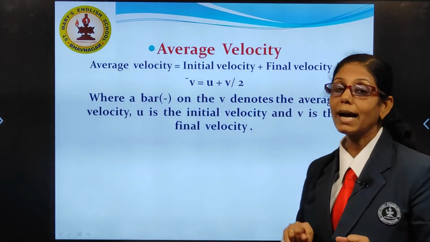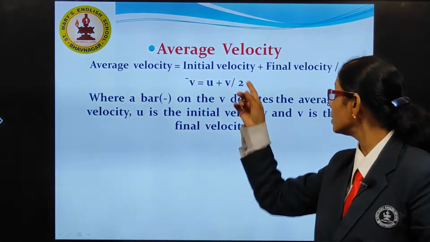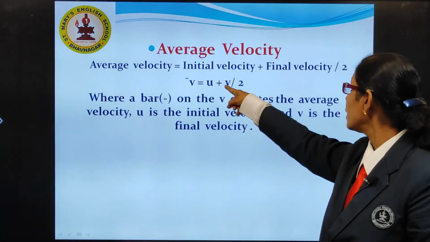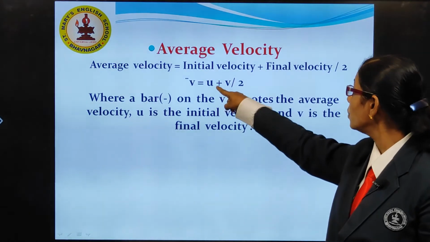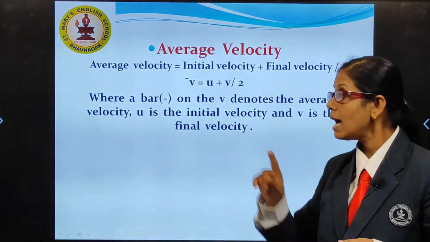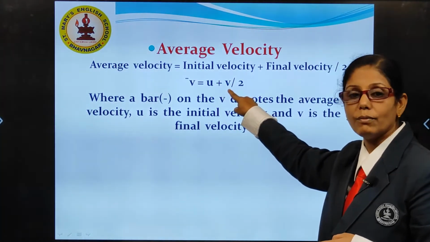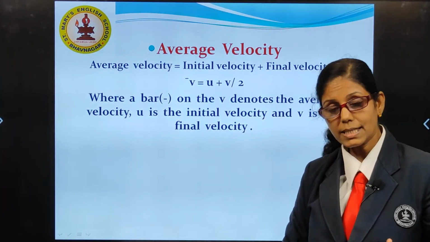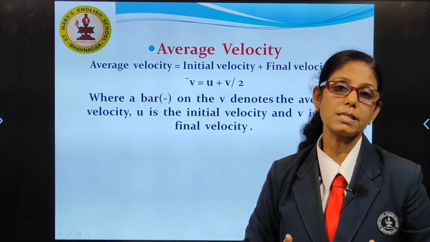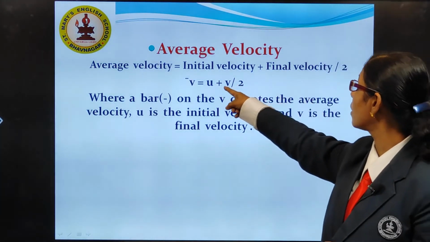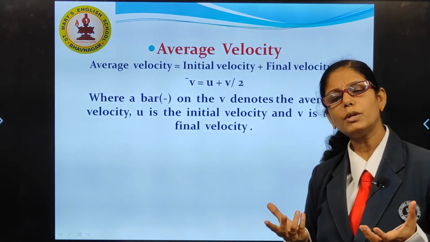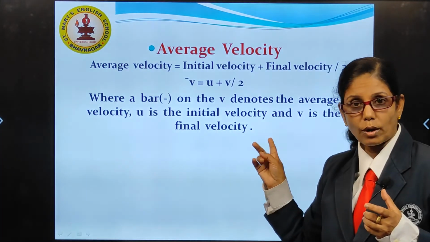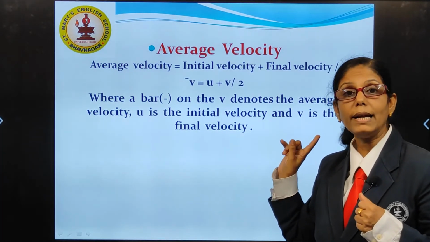Now, how will we calculate average velocity? Average velocity, V average with a bar on top, is equal to U plus V upon 2. What does U indicate? Initial velocity, and V indicates final velocity. There is another method. Suppose displacement is given to you instead of initial velocity and final velocity. Then average velocity is equal to total displacement upon total time taken.